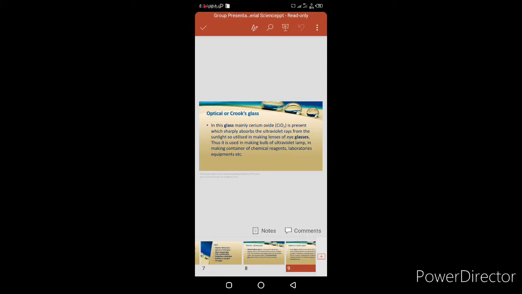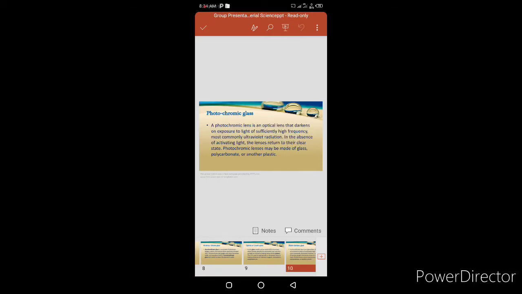Second is optical or Crookes glass. In this glass, mainly cerium oxide is present, which sharply absorbs the ultraviolet rays from sunlight, so it is utilized in making lenses of eyeglasses. Thus, it is used in making bulbs of ultraviolet lamps, containers of chemical reagents, laboratory equipment, etc.